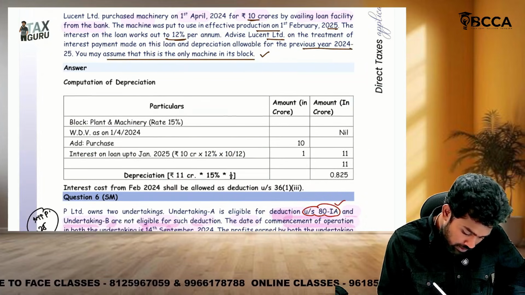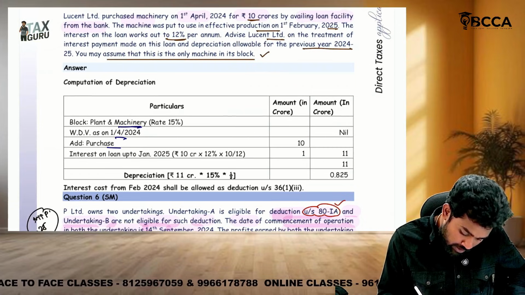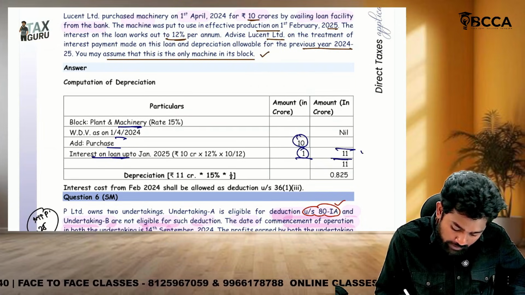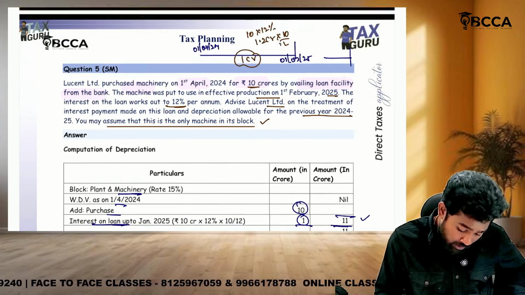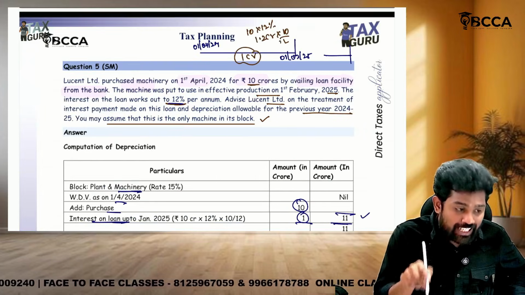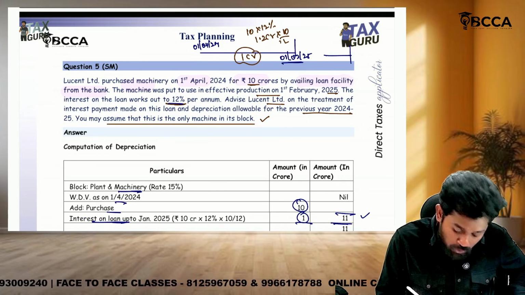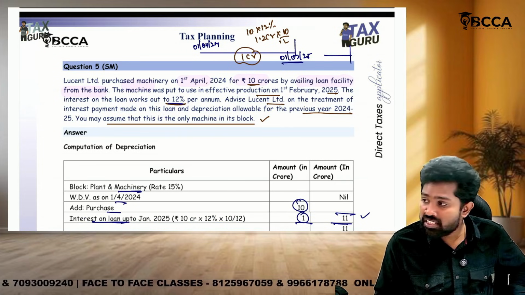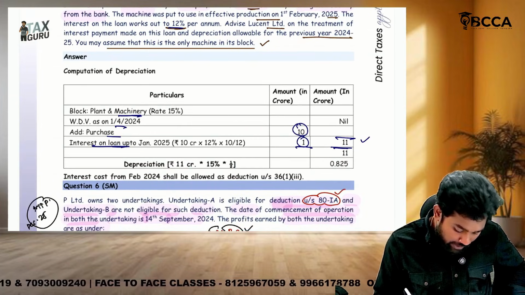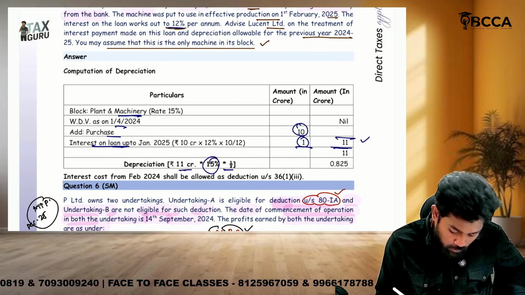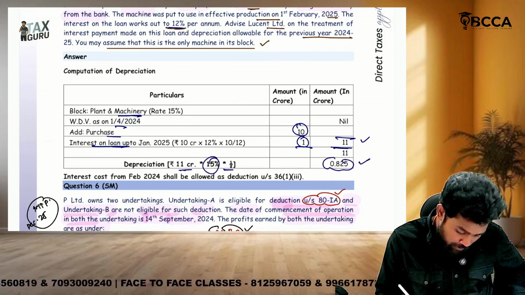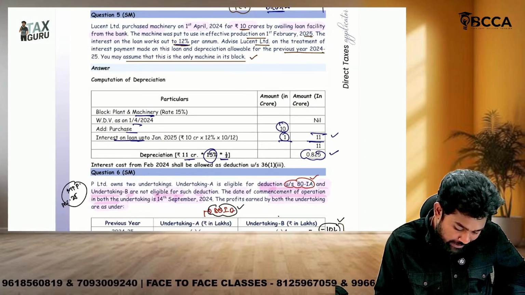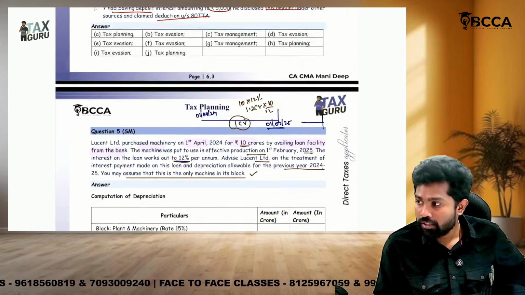So the plant and machinery purchase value is 10 crores, and if you add that interest of 1 crore, the total purchase value of the asset is how much? 11 crores. And the asset is used for a period of less than 180 days. Why? Because it was put to use only on 1st February. Since it is put to use for less than 180 days, depreciation is restricted to 50% of the actual. So 11 into 15% into 1 by 2, which is 0.825 crores. Whereas the interest related to February and March can be claimed as a deduction under PGBP.